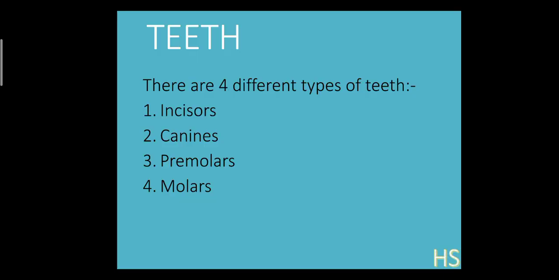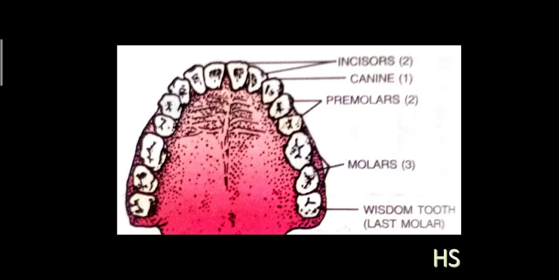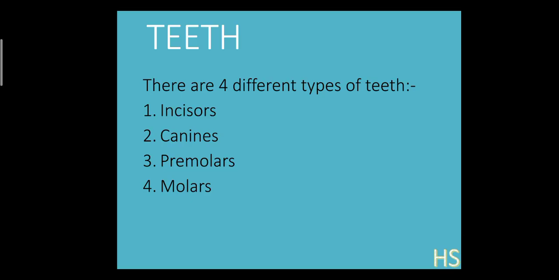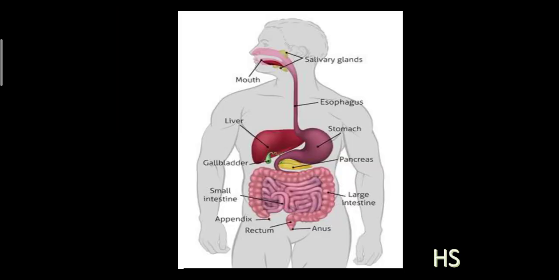Let's talk about the teeth. How many different types of teeth do we have? We have four different types of teeth: the incisors, canines, premolars and molars.